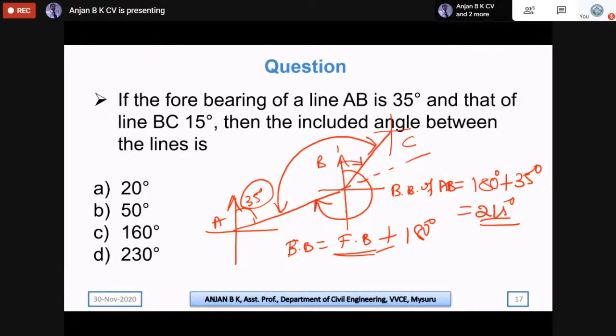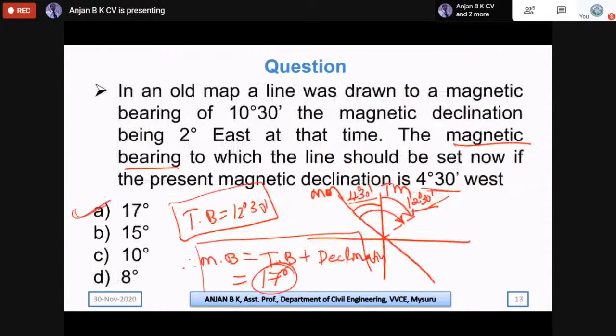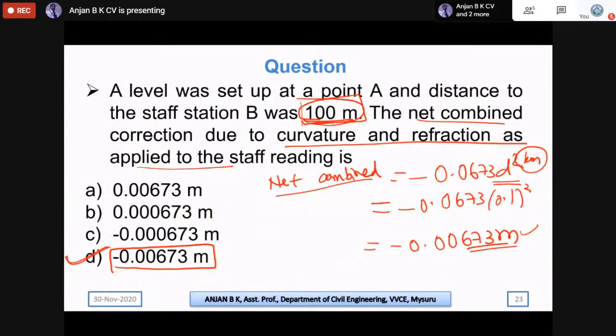Slide number 23. Now we are getting, okay, if it is three zeros, then make the correction, because if you solve this, you are getting 0.0673 into 0.1 squared. Yes, it is correct. This is the correct answer. So I missed a 10 here. So it is 0.00673. Please note that here the D should always be substituted in terms of kilometers.